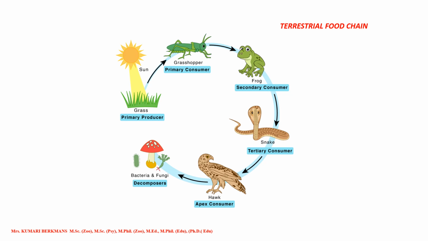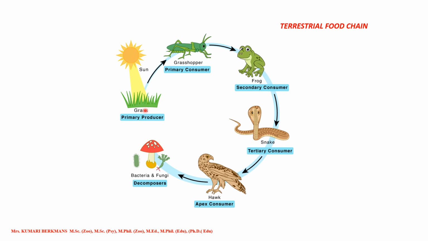What you are seeing here is the terrestrial food chain. This is called the primary producer. What do we mean by primary producer? Let us take the grass. The grass is green in color.